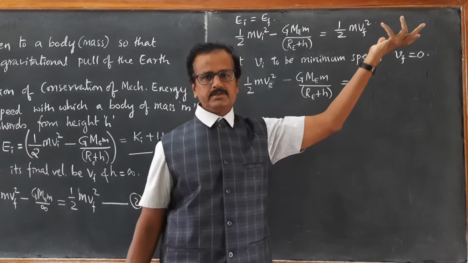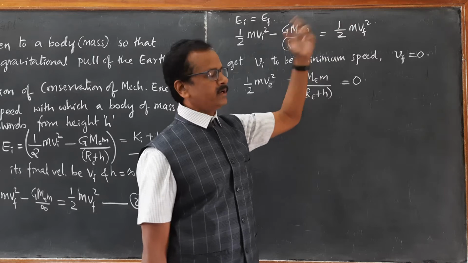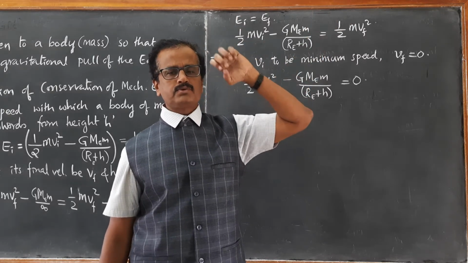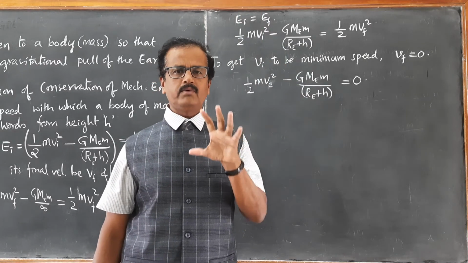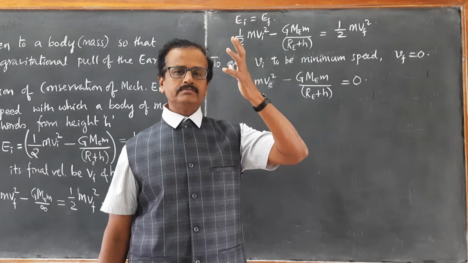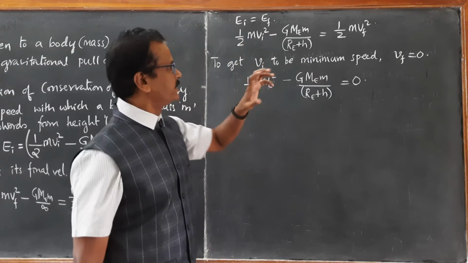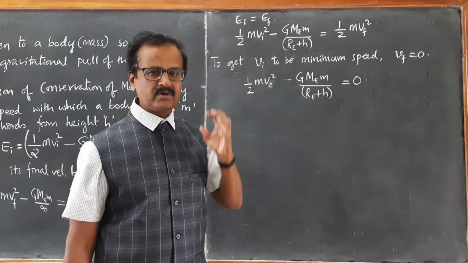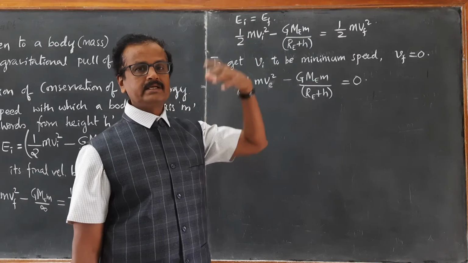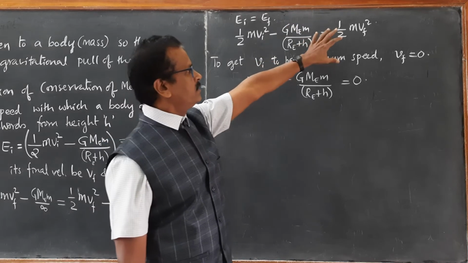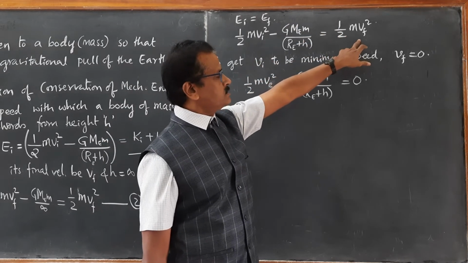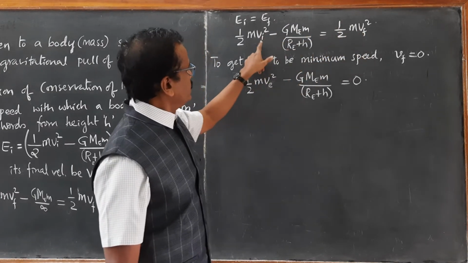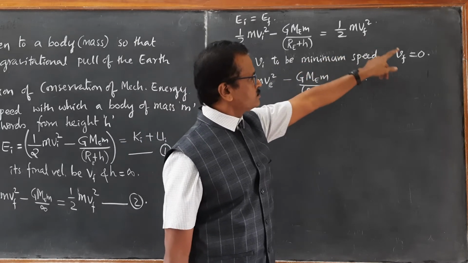Potential energy is already 0 and its final velocity just becomes 0, so that it will not fall back to the ground. We want to find that minimum velocity for which the body just doesn't fall back to the ground. Just let it go and be at rest, so that finally its velocity becomes 0. When Vi takes minimum value, Vf must be equal to 0.